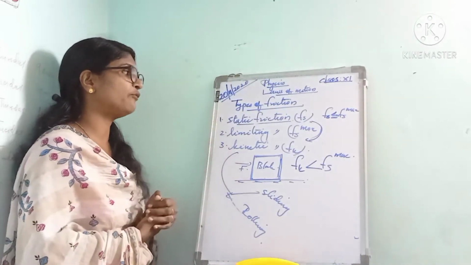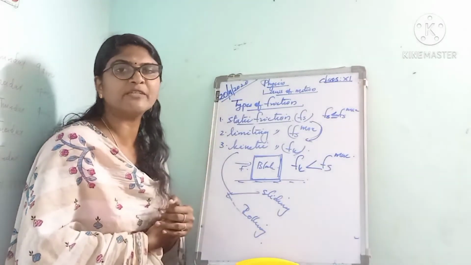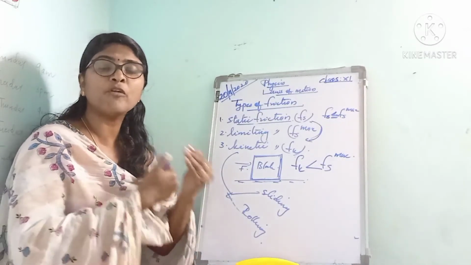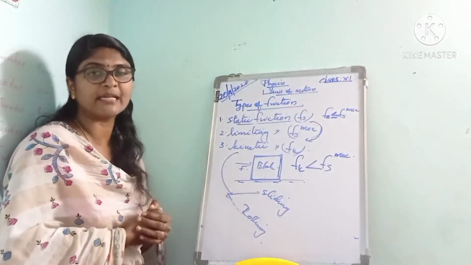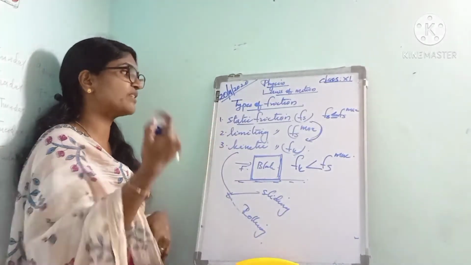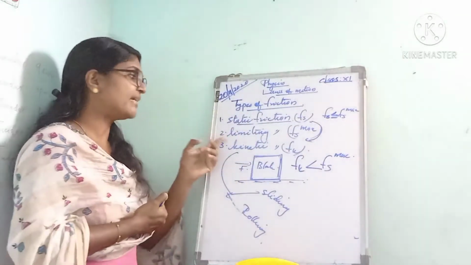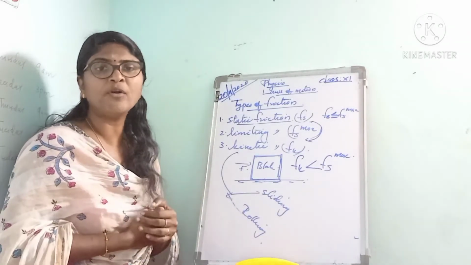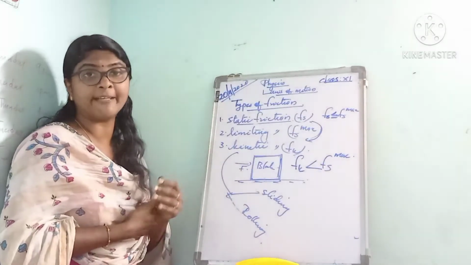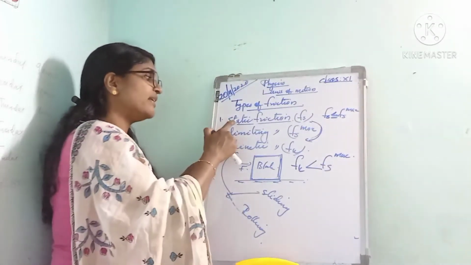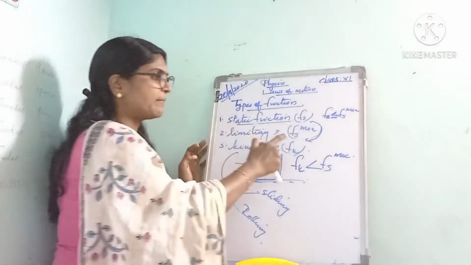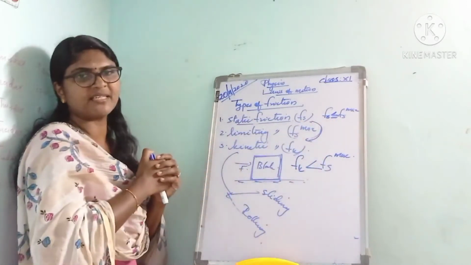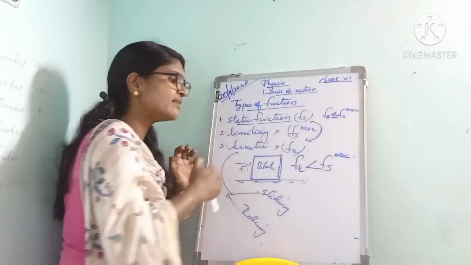Actually, these are the different types of friction. The first is the static friction. What is static friction? The force of friction which comes into play between two bodies before one body starts moving over the surface of another body. That is called the static friction. It is represented by Fs. The next is the limiting friction. The force of friction which comes into play when a body just starts moving over the surface of another body is called the limiting friction. It is the maximum value of static friction, represented as Fs max. Here the static friction is less than or equal to limiting friction, so we can represent Fs less than or equal to Fs max.